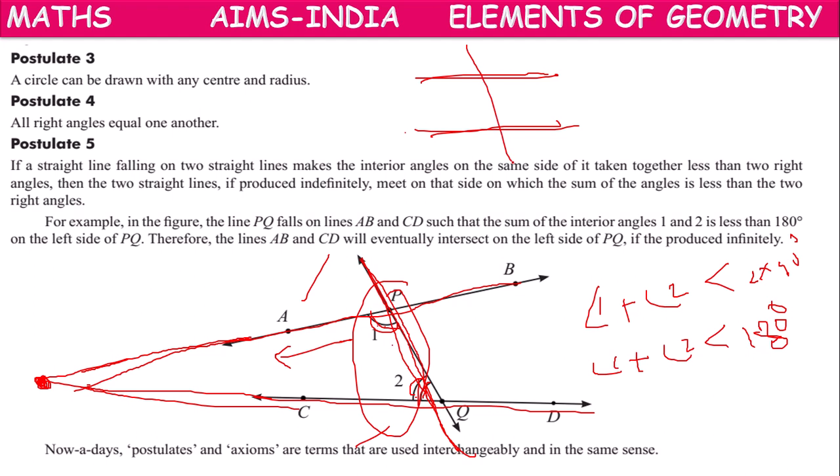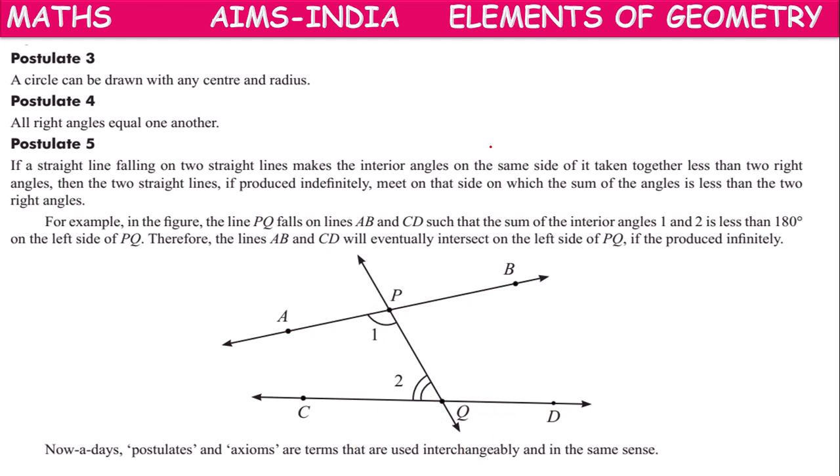Or if these two are the lines, and this is the PQ line, if the sum of interior angle 1 plus angle 2 equals 180 degrees, they will never meet. Means these two lines are parallel to each other. Like that we can tell.